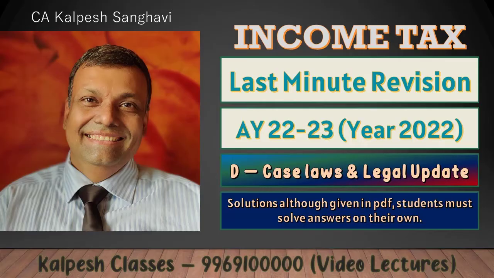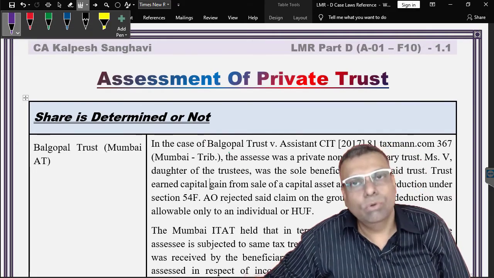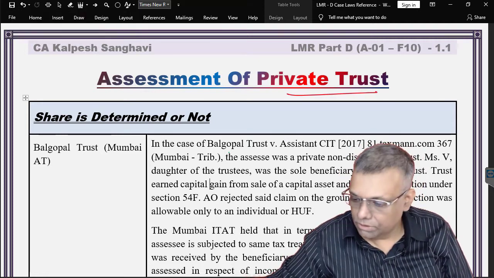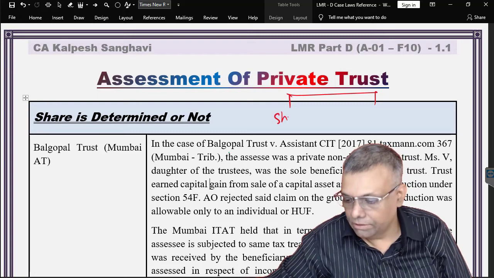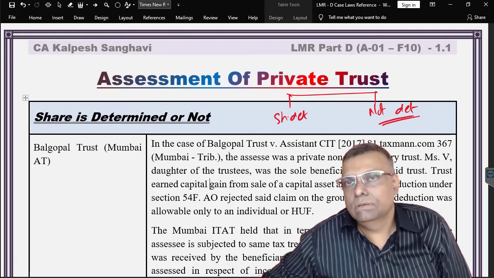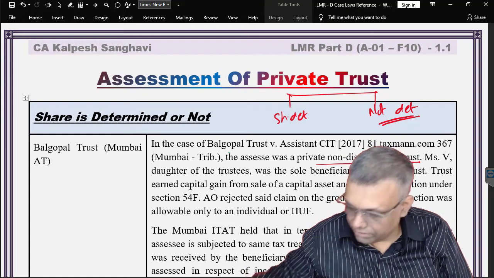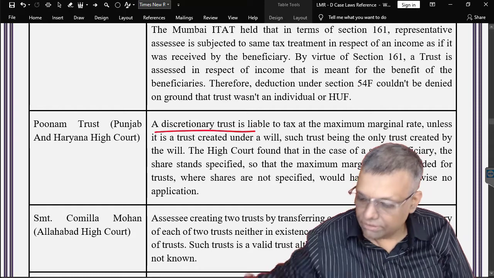Now, friends, let me take up some case laws with respect to this particular trust. As we already know, the major two propositions from the assessment of the private trust point of view are whether the share is determined or the share is not determined. Now, the question may use the language of a non-discretionary trust, or sometimes the question will use the language of a discretionary trust.